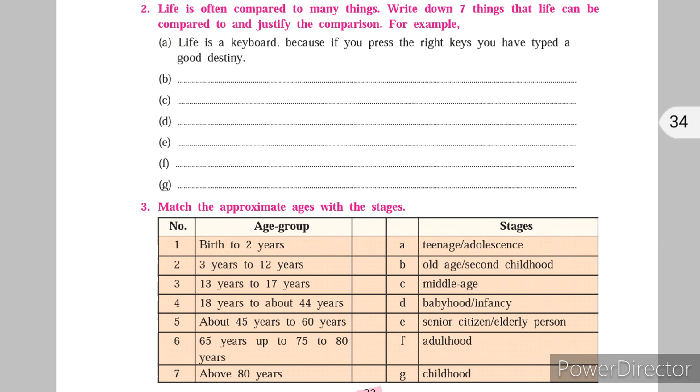Moving on to the next activity, it is: life is often compared to many things. Write down 7 things that life can be compared to and justify the comparison. For example, one example has been done for us. Life is a keyboard, because if you press the right keys, you have typed a good destiny. What it means is that life and keyboard are compared.